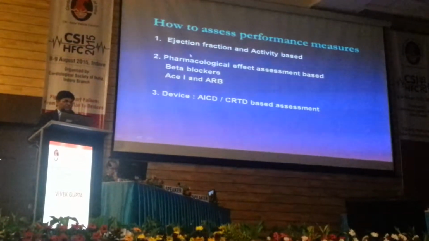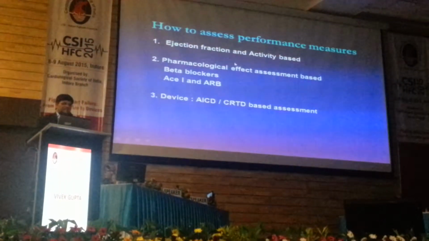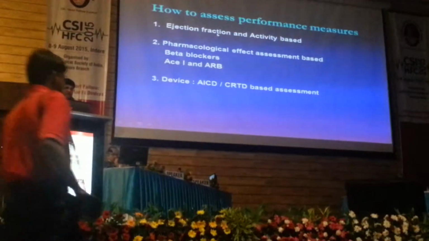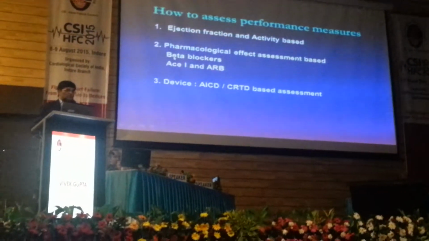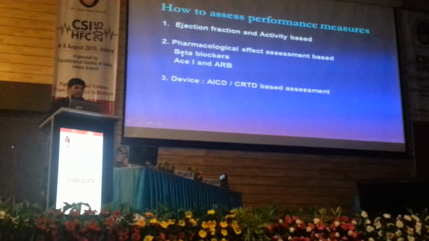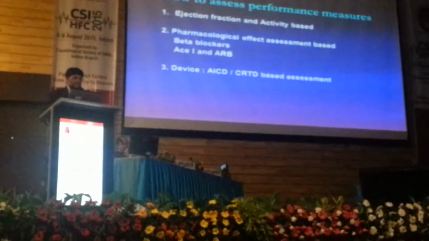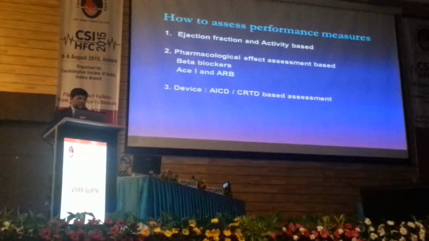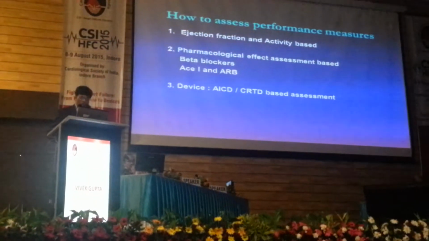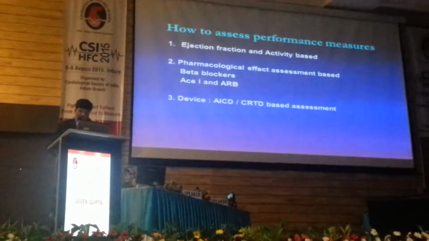Areas. Most important, number one is ejection fraction, activity and symptom based. Second is pharmacological effect assessment based, which are of course beta blockers, ACE inhibitors, ARBs, which reduce the mortality, we all know. And of course device based, which is prevention of sudden cardiac death, and also increase in the ejection fraction, that's AICD or CRTD based assessment.